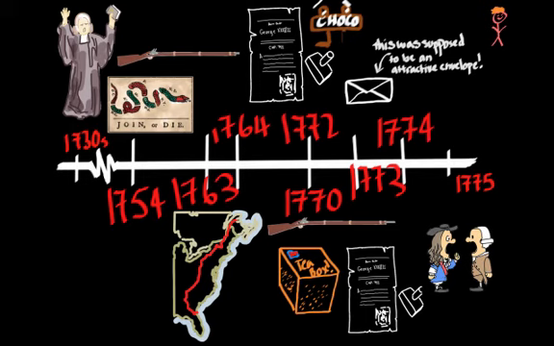And then in 1775, finally, we have the battles of Lexington and Concord, and the first shot is also known as the shot heard round the world, and we'll cover that in our next video when we cover the Revolutionary War. So let's take a moment to think about why these events happened in this order.